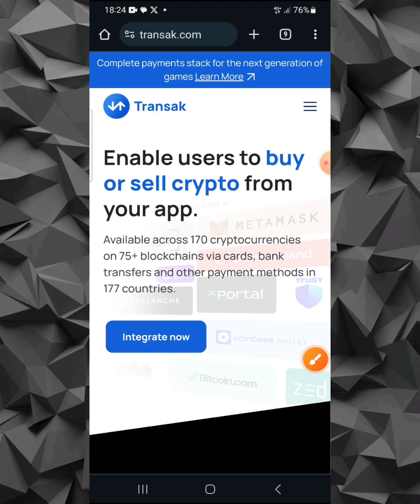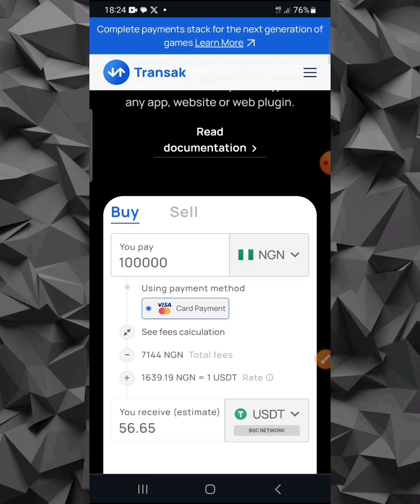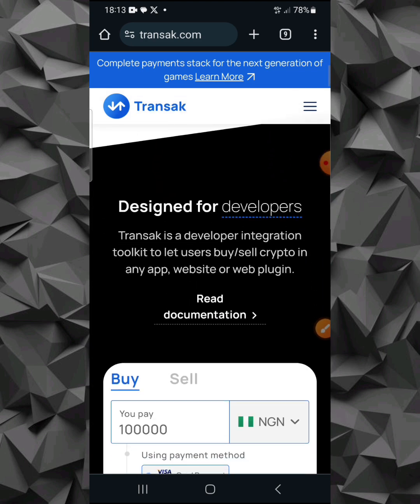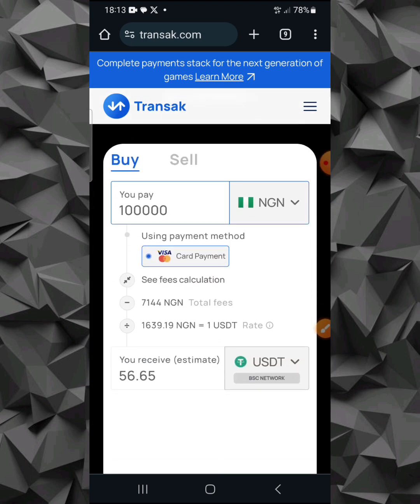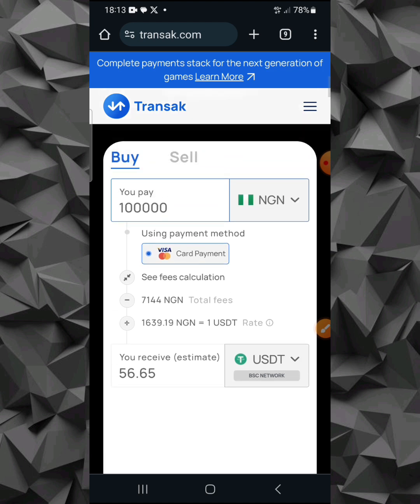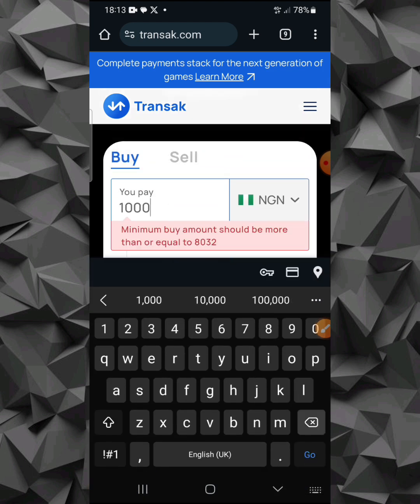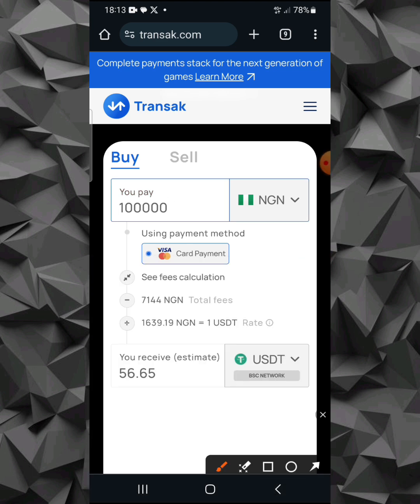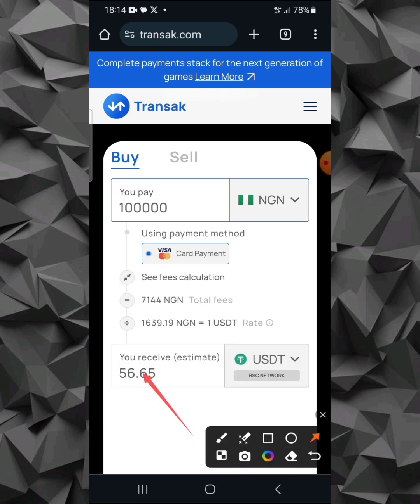I'll be showing you guys alternatives to this. I'm also going to be mentioning some other cards that you can try to make payment on Transak, and if they work for you, you're going to be earning a lot of profit. Now, on this particular platform, at a time, you could get about 100 USDT for 100,000 naira from Transak. But right now, if you are going to be getting 100k on Transak, you guys can see that you are only going to be getting 56.65 USDT.